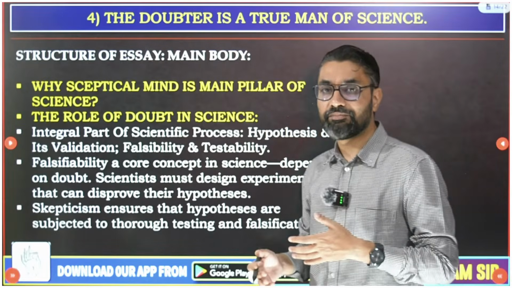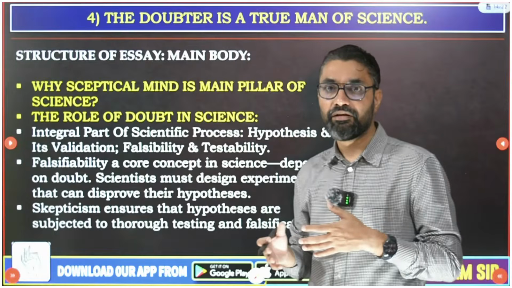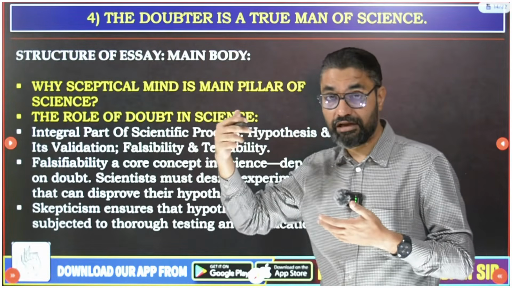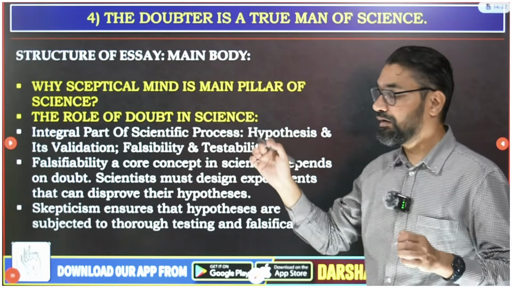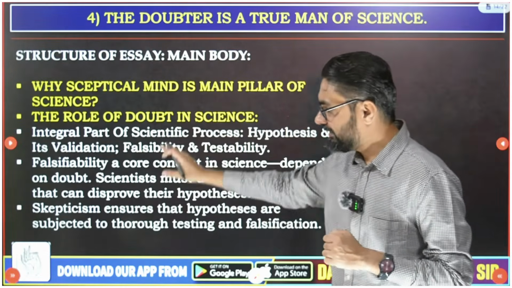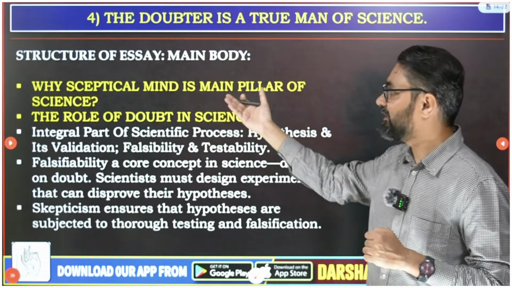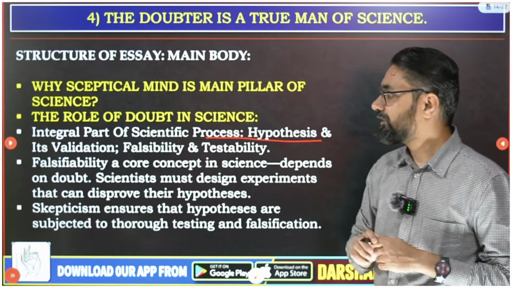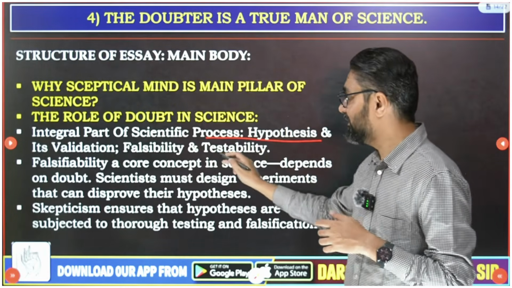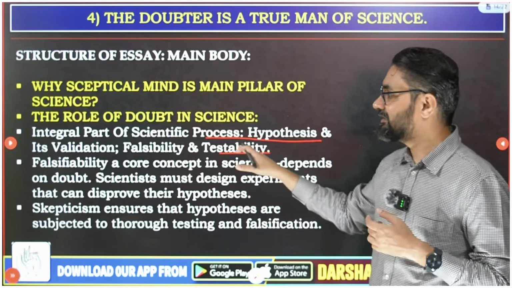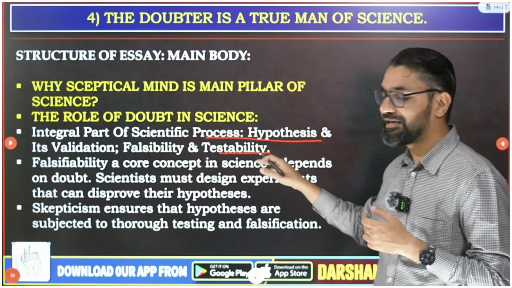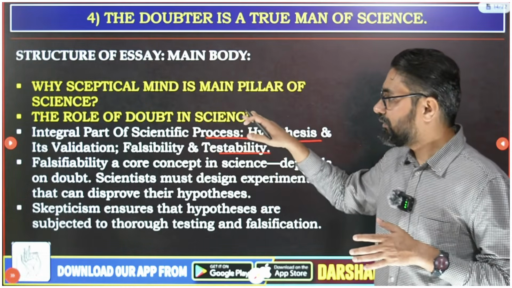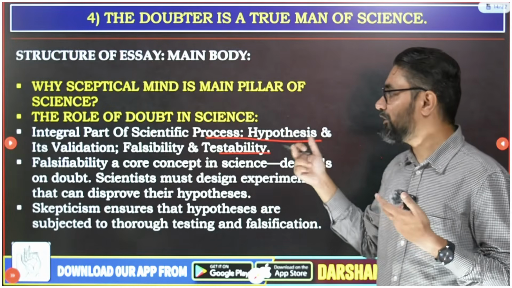Then you should go on explaining, in 100-150 words, that doubting is fine, but this doubting should be properly organized. There are a few more points you can write on why a skeptical mind is the main pillar of science. It is an integral part of the scientific process: hypothesis, validation, falsifiability, testability. What all these points are, falsifiability and testability, I will discuss separately in my app classes; I have already discussed them there. So this doubting, guys, is an integral part of the scientific process.